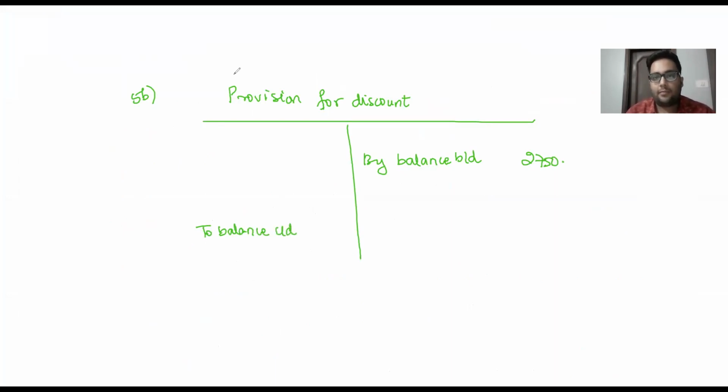Let us calculate. So I will say 2,40,000, your opening debtors, minus 12,000, your provision for bad debts, the amount into 2.5%. So that is coming up to 5,700. Now in a similar way, I record the balancing figure. I will say by P&L account, balancing figure, how much? 5,700 minus 2,750, coming up to 2,950.